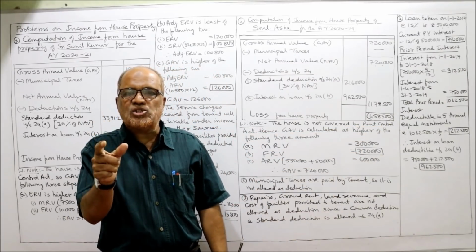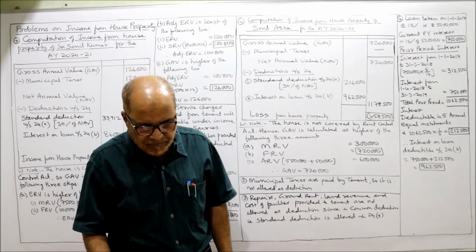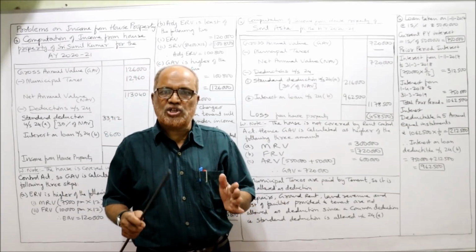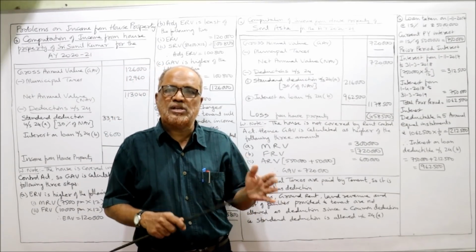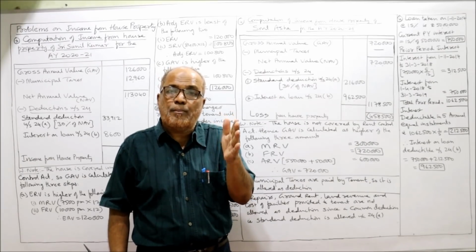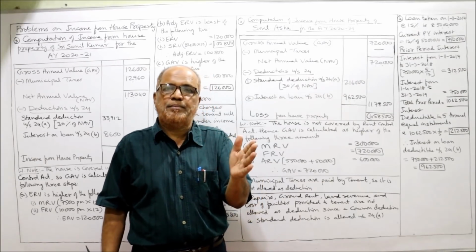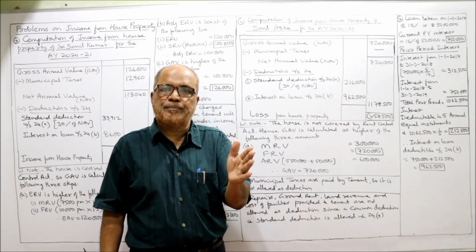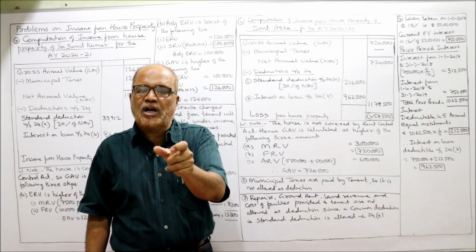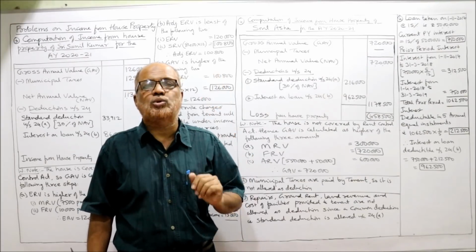Actually, the date of construction completed is 31st August 2019. But we have to calculate the interest up to 31st March 2019. That means whatever is the last date of the previous year, we have to take. The construction was completed on 31st August 2019, but we have to calculate the interest up to 31st March 2019.